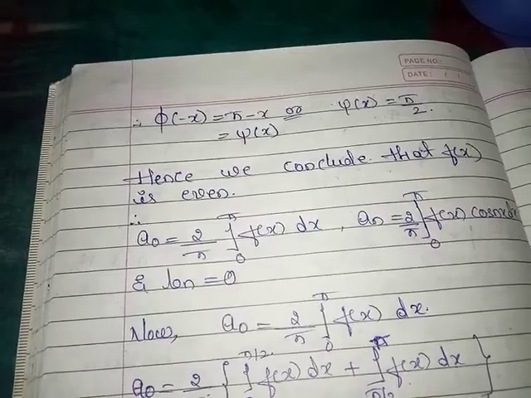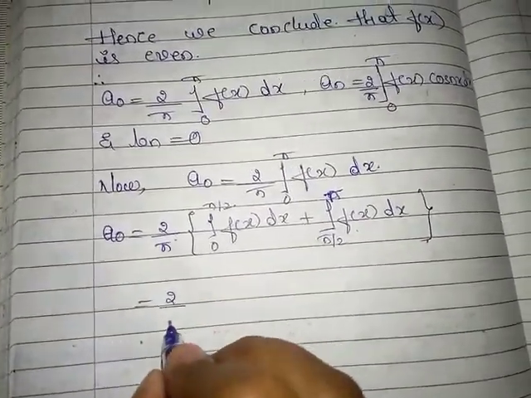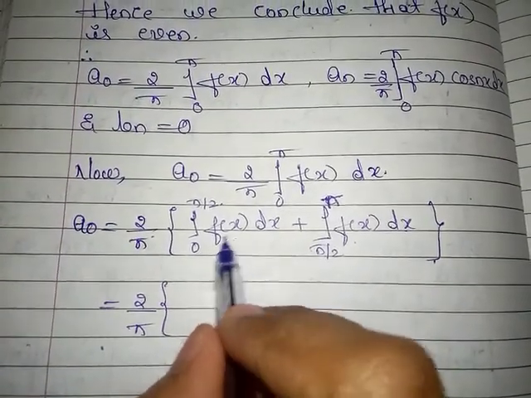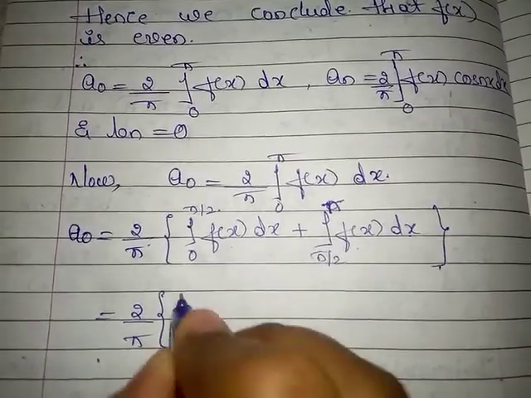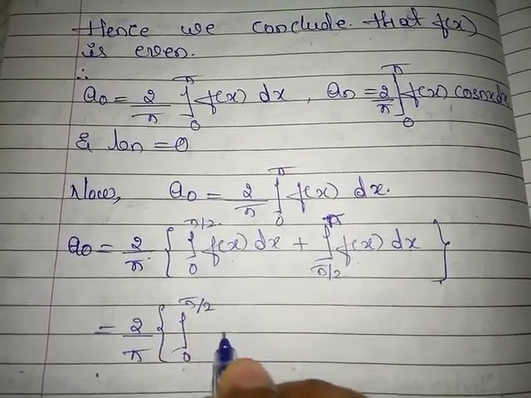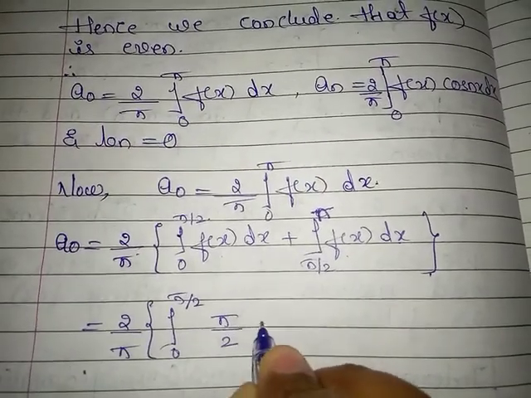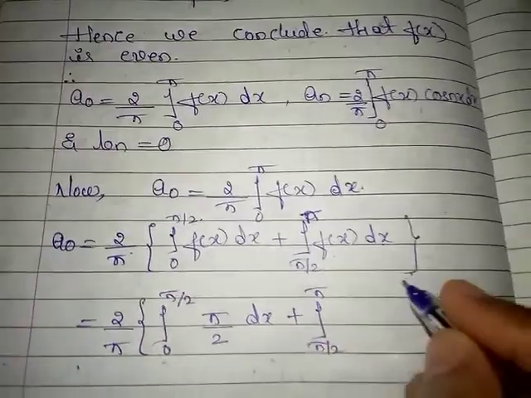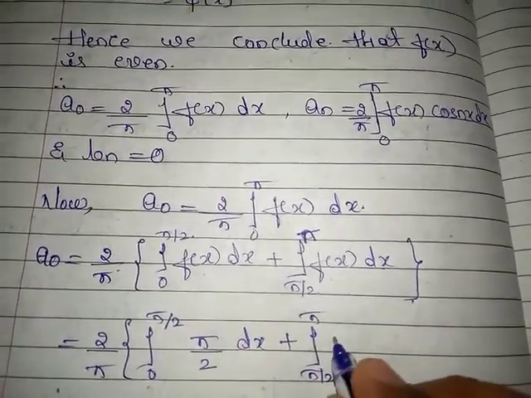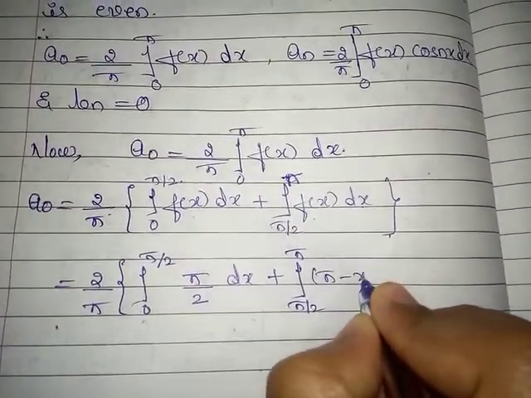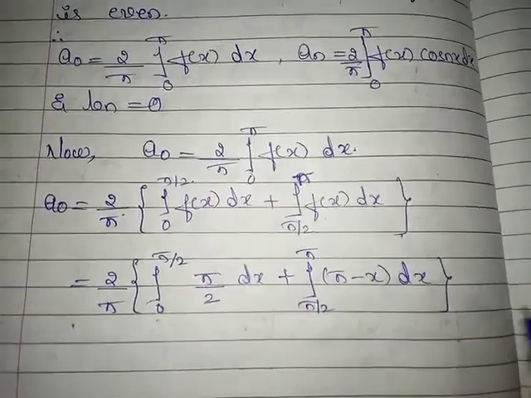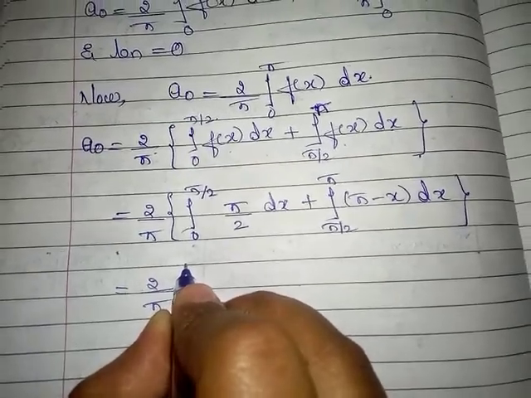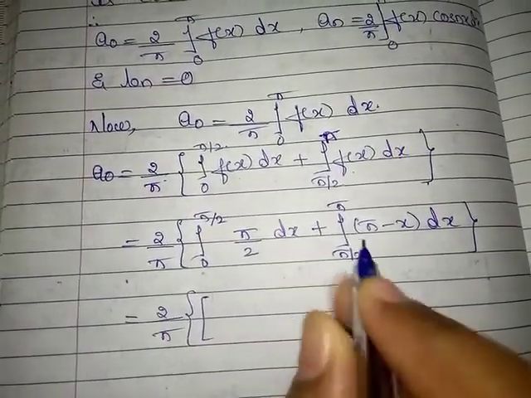Now 2 by pi into, when x is in 0 to pi by 2, f of x value is pi by 2 dx, plus when it is in pi by 2 to pi, f of x value is pi minus x into dx, which is equal to, first integrating the first term.